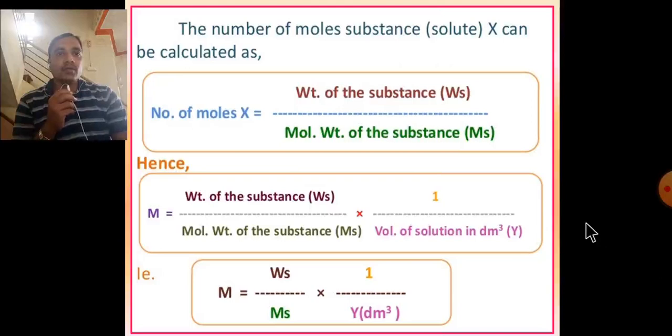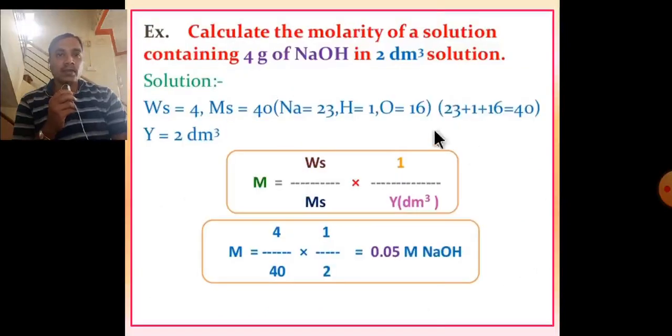The number of moles of solute x can be calculated. Number of moles is equal to weight of substance divided by molecular weight of the substance. Hence M is equal to weight of the substance divided by molecular weight of substance, into 1 divided by volume of solution in dm cube. That is M is equal to Ws upon Ms into 1 upon V in dm cube. Calculation example: calculate the molarity of a solution containing 4 gram of NaOH in 2 dm cube of solution.